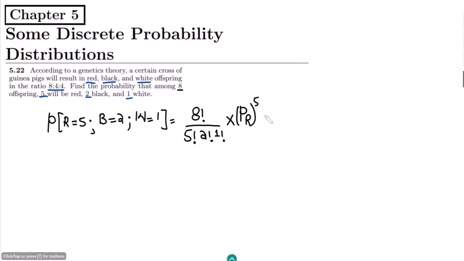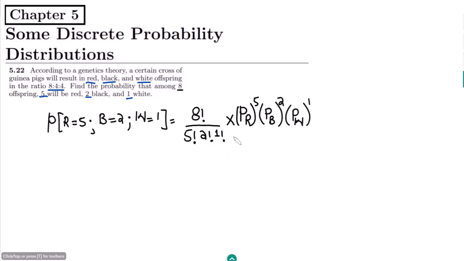Similarly, the probability of the black items raised to the power 2, and multiplied by the probability of the white items raised to the power 1.